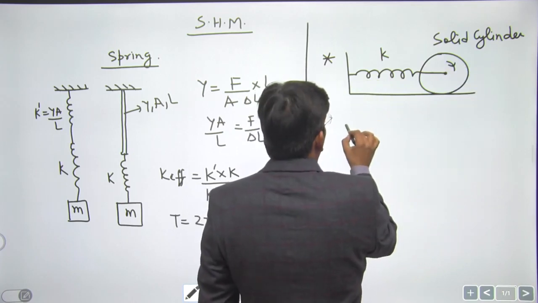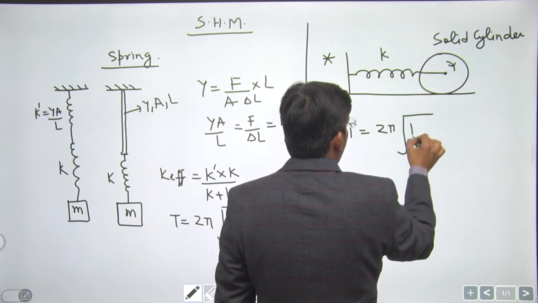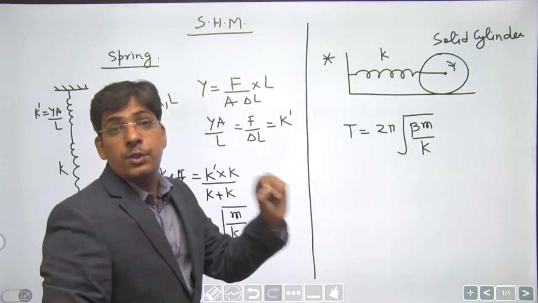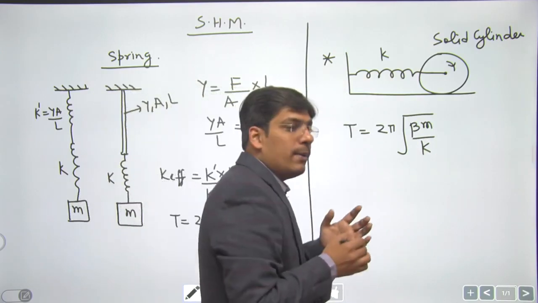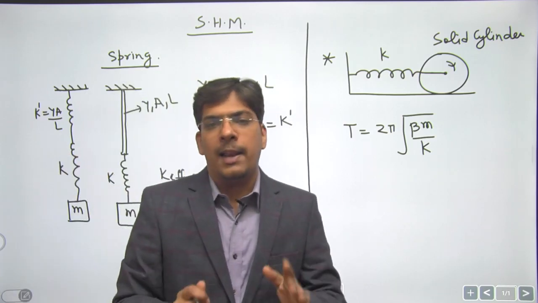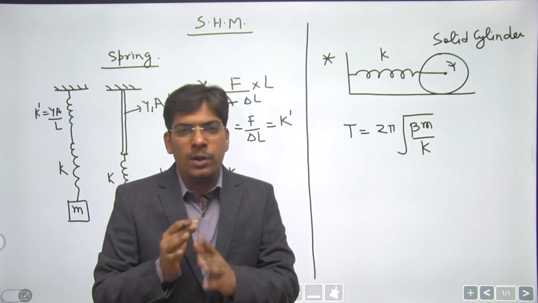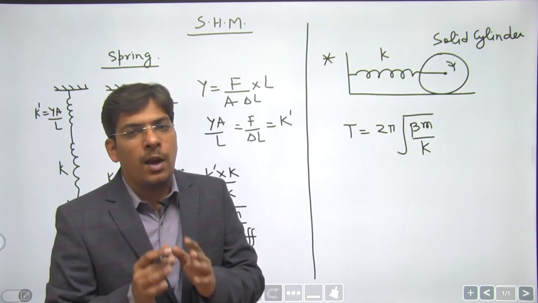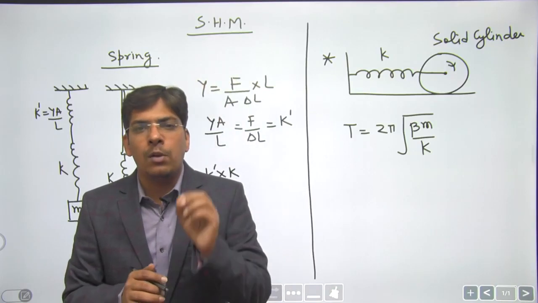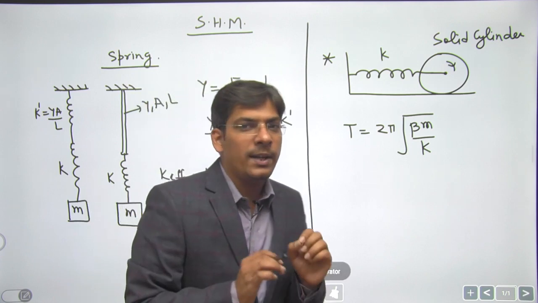Okay. So dear students, remember one thing. In this case, the shortcut for time period is 2 pi under root beta M by K. We have already learned this super beautiful shortcut of beta in rolling motion. We cracked almost every question of rolling motion with the help of beta, and I am very sure that this beta is going to help you in your NEET exam. If a question on rolling motion comes, you will be definitely able to solve with the help of the beautiful shortcut made by me, that was beta, rolling number.